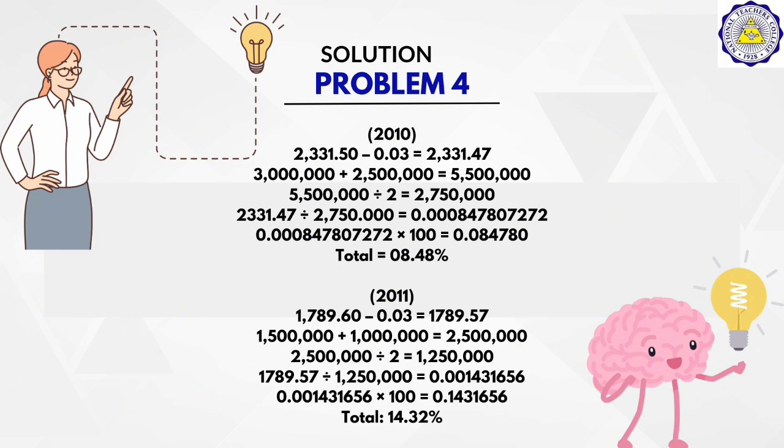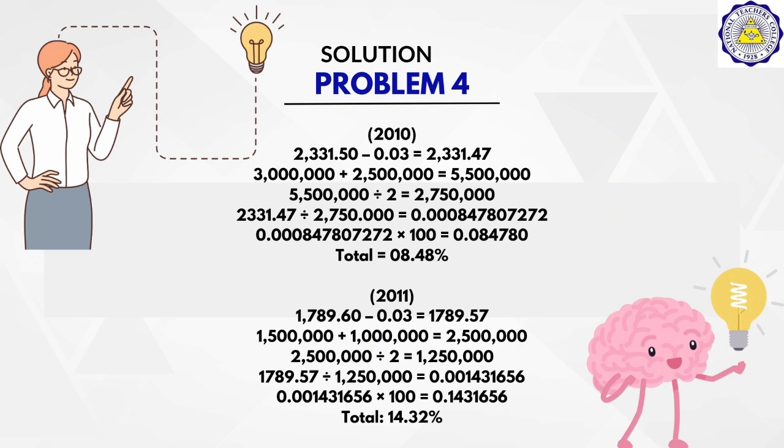And to compute the return on common equity, we need to divide the adjusted income by the average common equity, which is 2,331,47 divided by 2,750,000, which is equal to 0.00847807272. And the return on common equity is multiplied by 100.